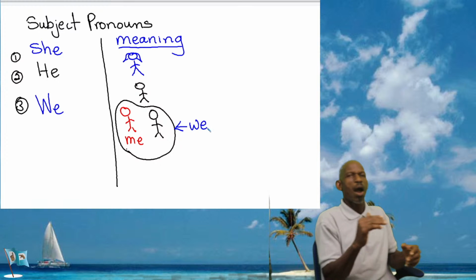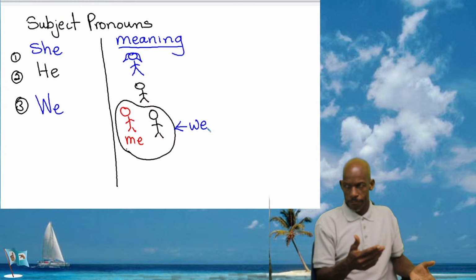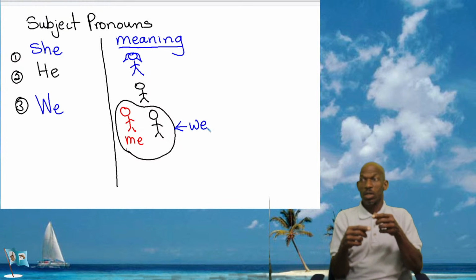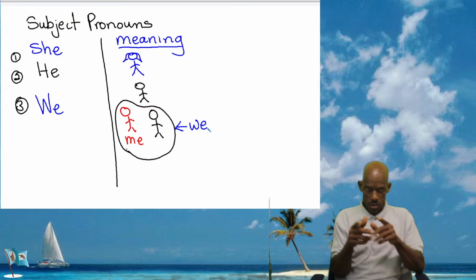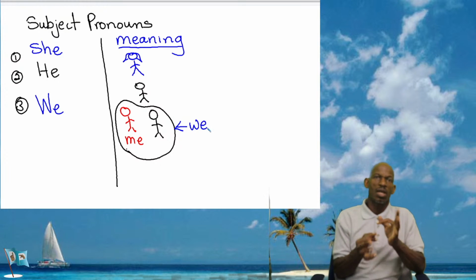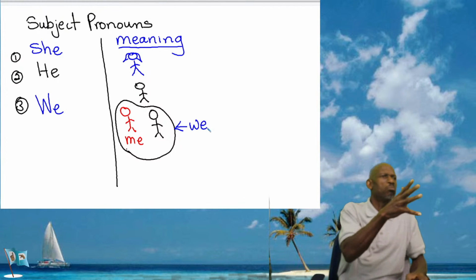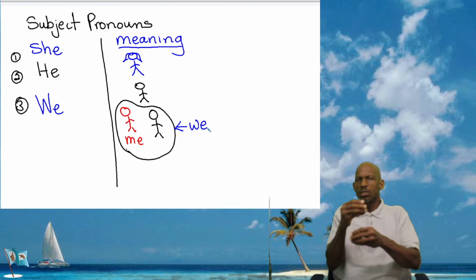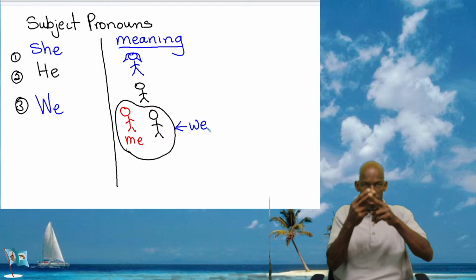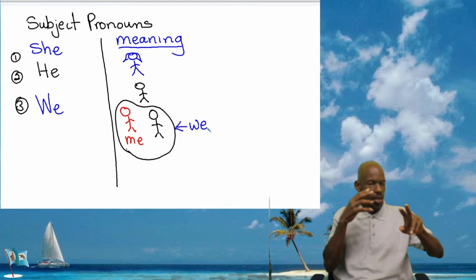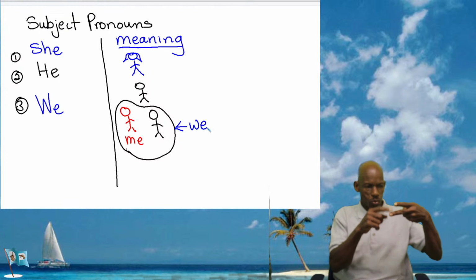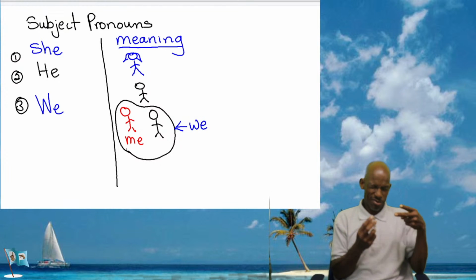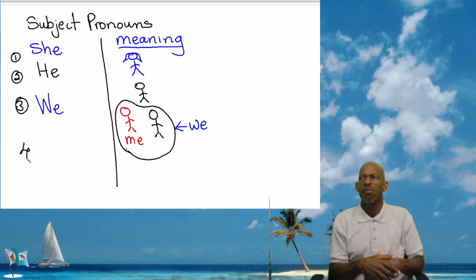So when you're talking about yourself and another person doing something, if you want to replace yourself and the other person, you use the word we. And I want us to practice this we. All right, we're going to practice it in a little while. So let's do one more.